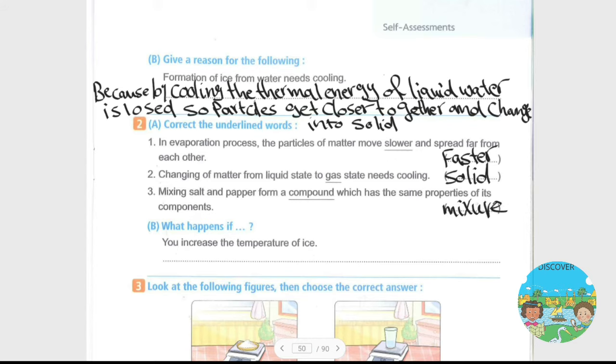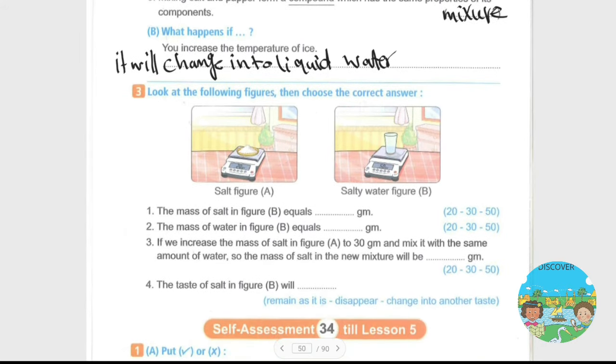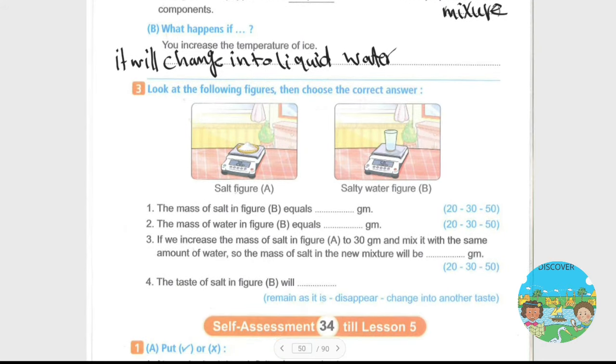Okay. What happens if you increase the temperature of ice? It will change into liquid water. Question number 3: look at the following and correct the answer. We have salt in figure A and salty water in figure B. Number 1: the mass of salt in figure B equals 20 gram.